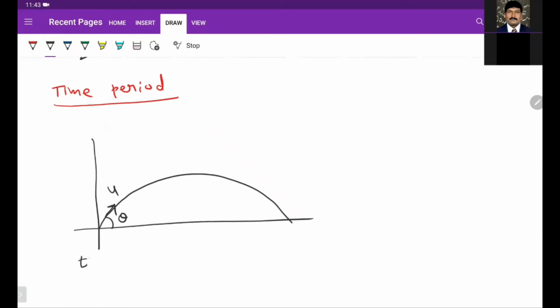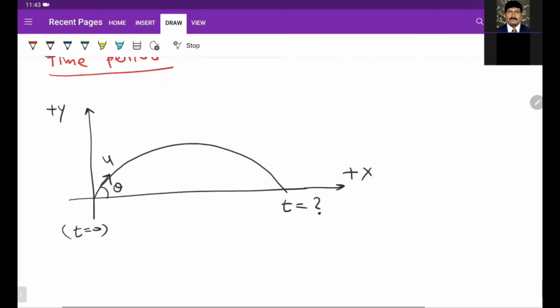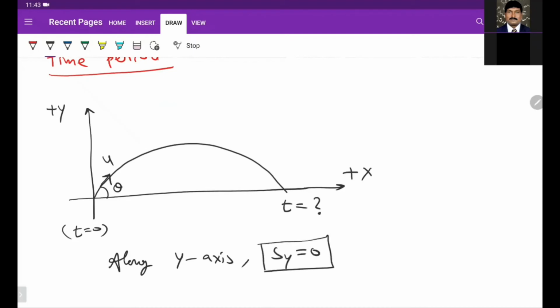This is time t0. After what time is it again on the ground? This is the plus y-axis, this is the plus x-axis. So we know along the y-axis the displacement is 0.